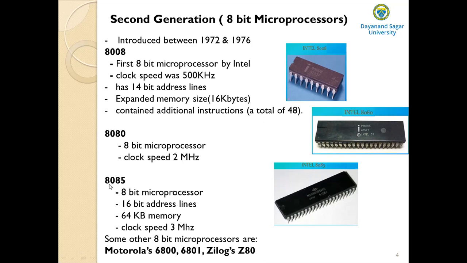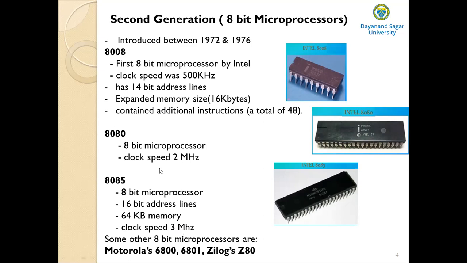Then came the 8085 microprocessor. This is the most popular microprocessor, used in the period between 72 to 1976. The 8085 is an 8-bit microprocessor. What is the width of the address bus? 16-bit. It has a 16-bit address bus, and therefore it is capable of addressing 64 kilobytes of memory locations. That means 2 to the power of 16 is nothing but 64 kilobytes of memory. And it is designed to operate at a clock speed of 3 megahertz.